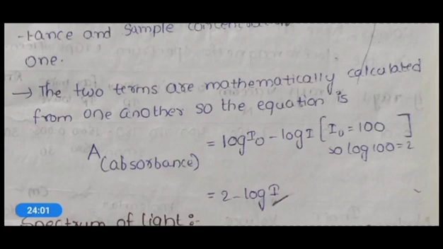By substituting the log value of 100, 2 minus log I will be obtained. So this is about Beer-Lambert's law.